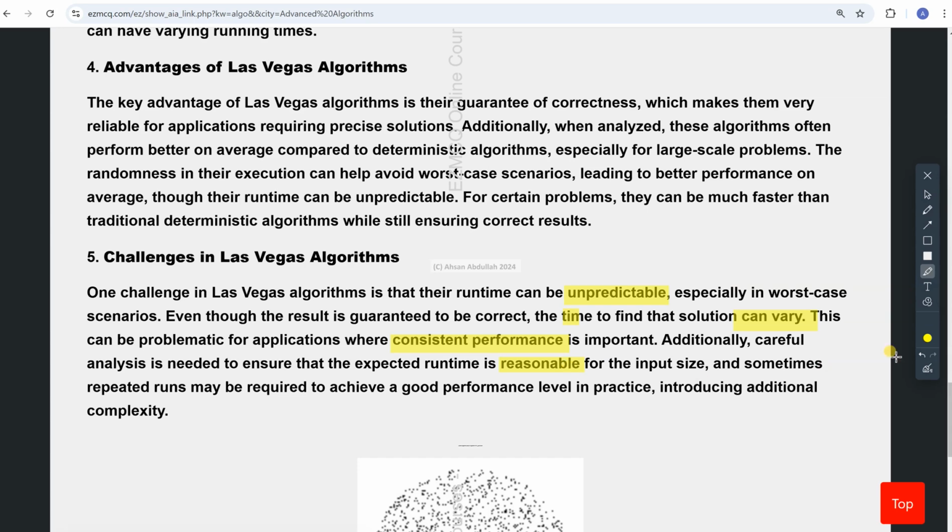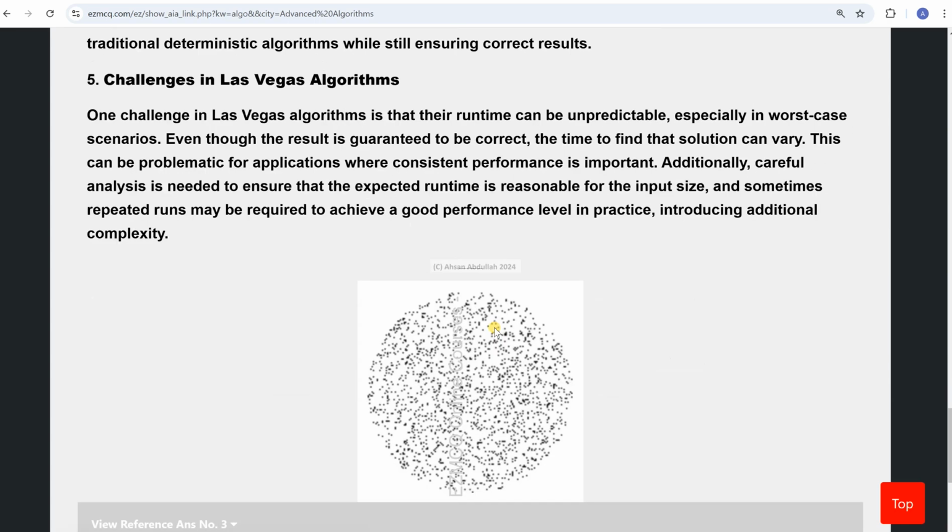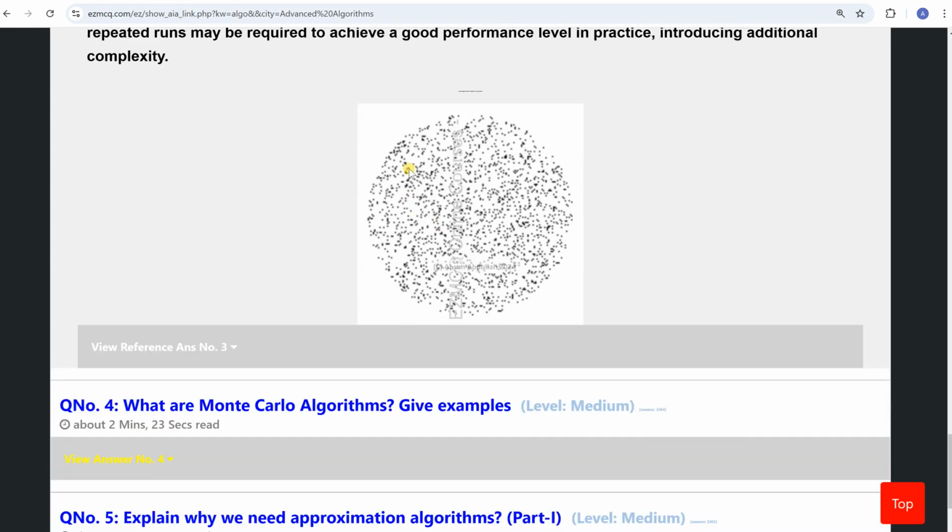So logically, if you are looking for a solution, for the Las Vegas algorithm specifically, this is the solution space, say as an analogy. It is going to find the answer within this space, sometimes here, sometimes here, but it will never go out of it. So this is the space of correct answers, and it will always remain within this correct space. It will never go out. That is not the case for the Monte Carlo algorithm, which I will just explain to you right now.